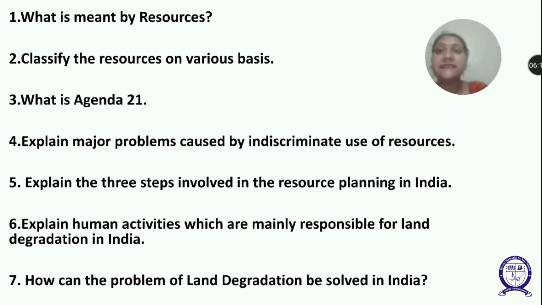This includes evolving a planning structure endowed with appropriate technology, skill, and institutional setup for implementing the resource development plan. And third is matching the resources. This consists of matching the resource development plans with overall national development plans.